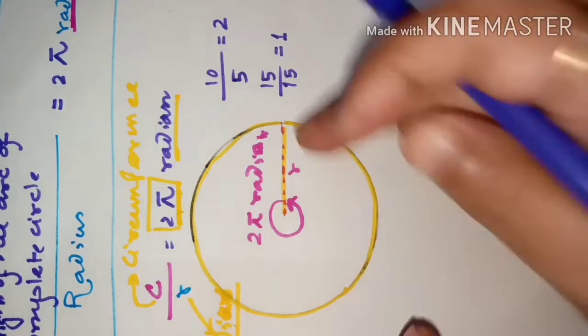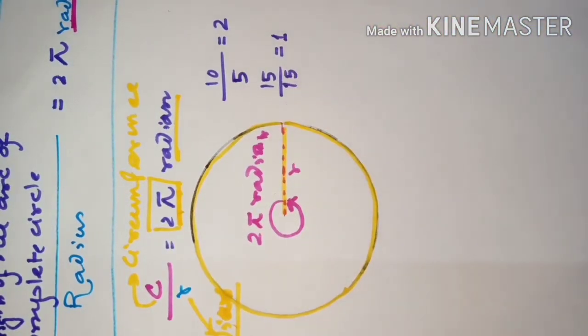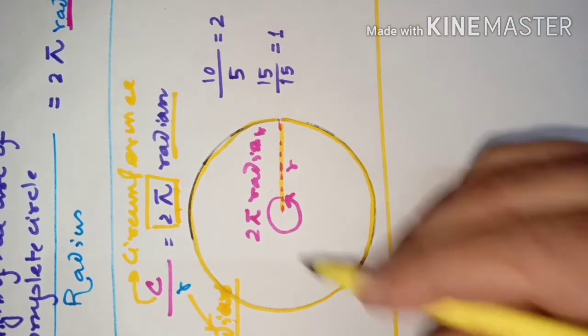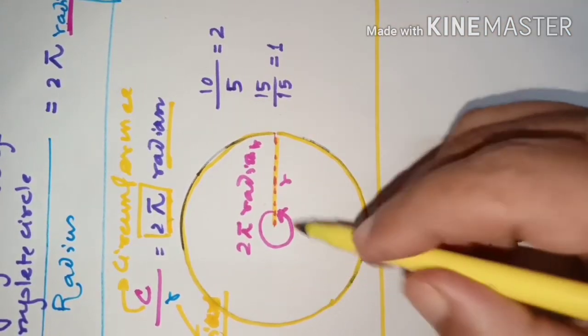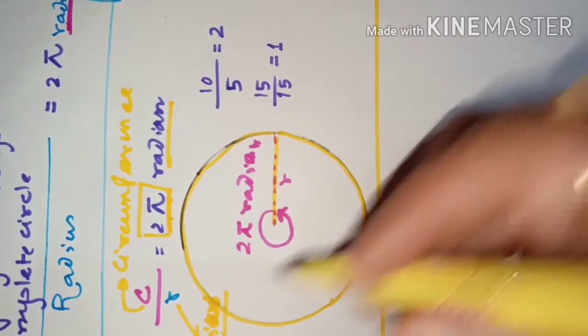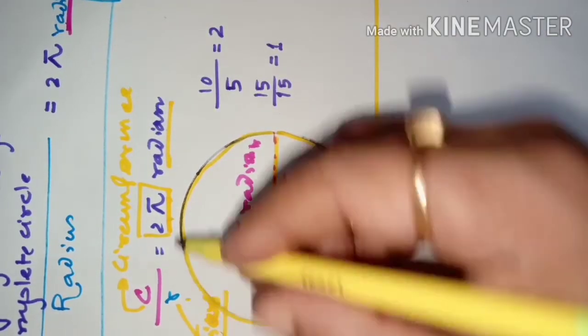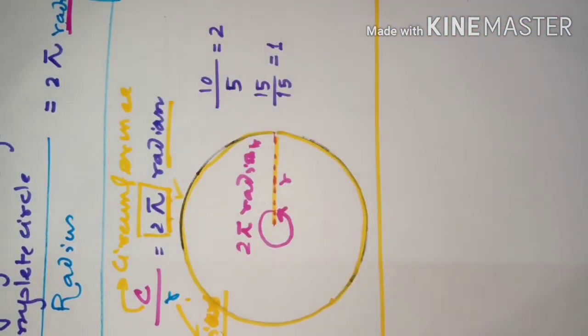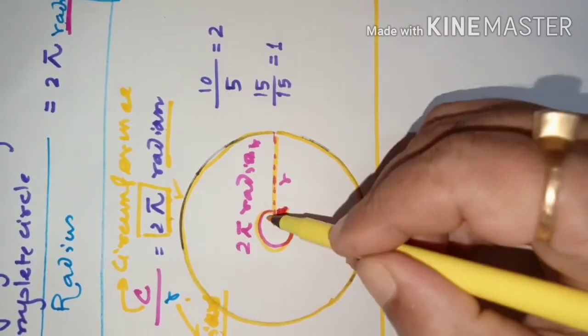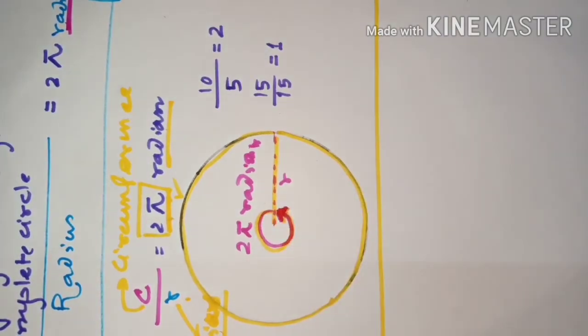Whole circle by the radius, because the radius is very small. If you cut this circle here and stretch it out, it will be very long, longer than the radius of the circle. So when you divide the whole circle by the radius, you get twice pi radian, and that twice pi radian is this one only. So the measure of this angle is taken that way.